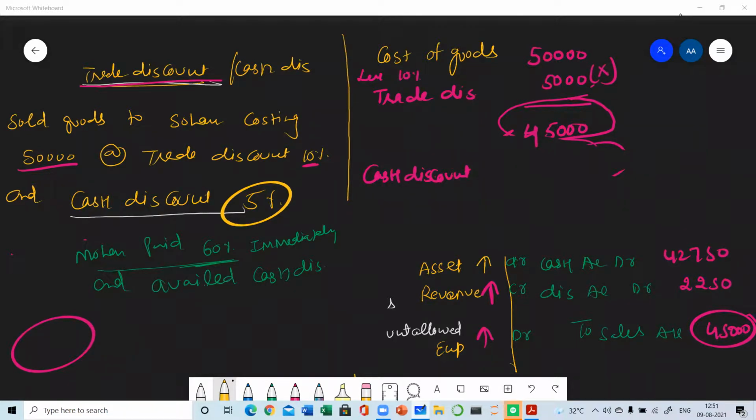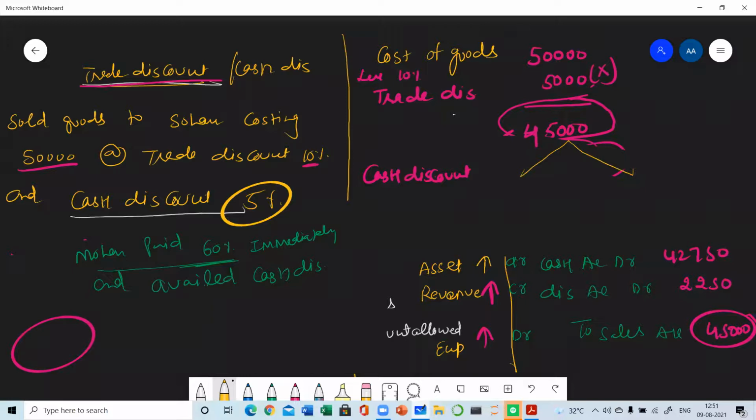I'm waiting for your answer. Any other student, please raise your hand. Yes, Neha Jain. Yes, Vaibhav. Very good. Speak up, Vaibhav. Ma'am, 1350 rupees discount allowed. How have you calculated? Ma'am, first I calculated 60% of 45,000. Very good.